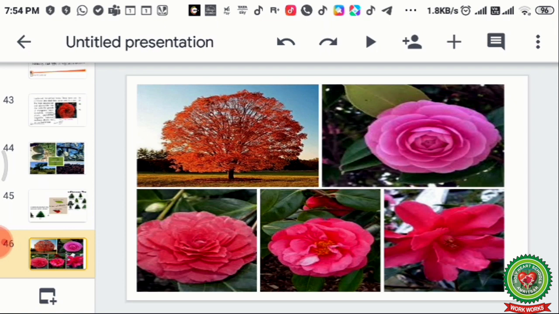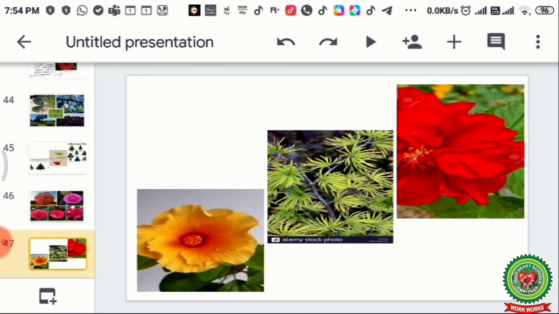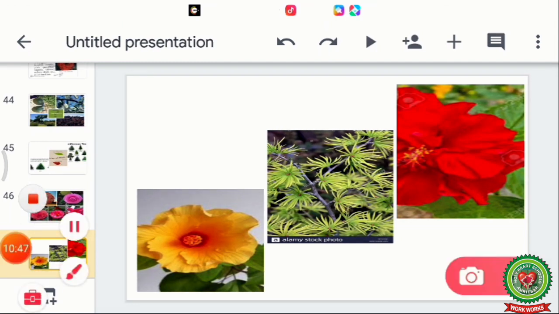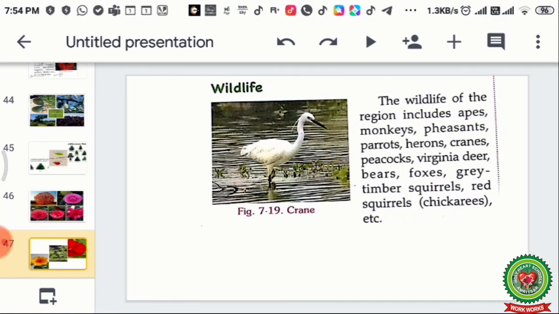This is a variety of flowers which grows over here during the summers, and these flowers are known as camellia. These are all different types of camellia which are grown over here. This is one of the important flowers of the China type of climate. Now this is the flower of the China rose, which in India is known as hibiscus, but in China is known as China rose, found in the China type of climate in the eastern part of China.